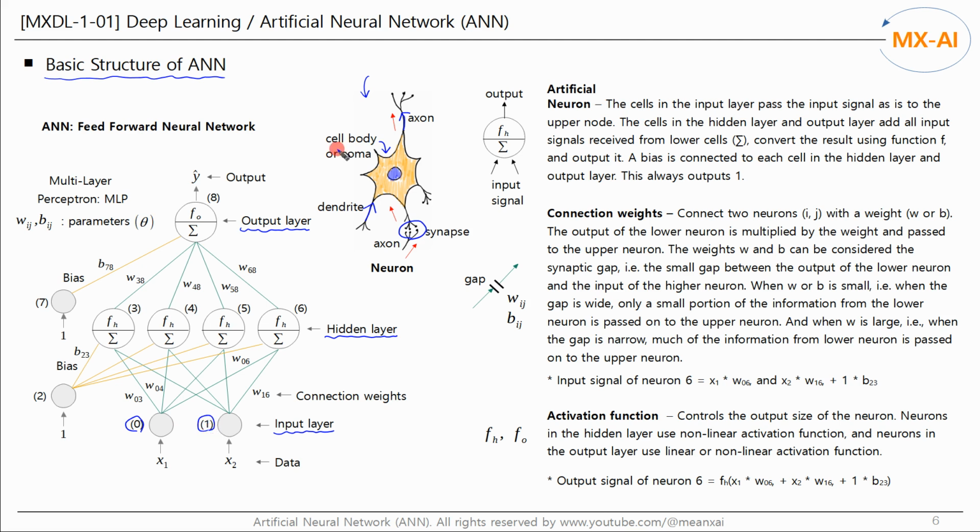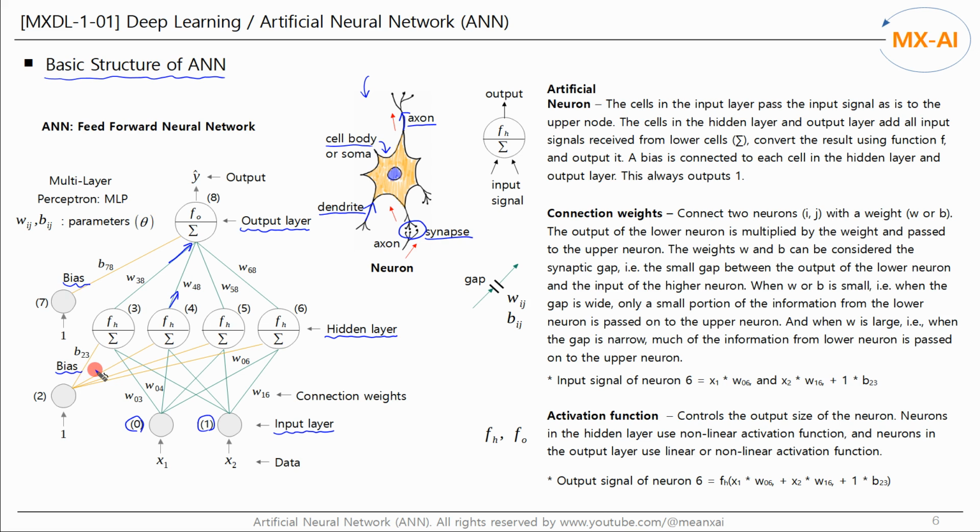Each node corresponds to the cell body of a neuron. The input of each node corresponds to the neuron's dendrite, and the output of each node corresponds to the axon. And there is a connection weight between each node. This corresponds to the synapse between neurons. And biases are connected to the nodes in the hidden layer and output layer.